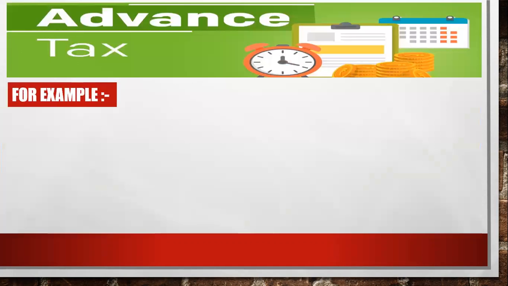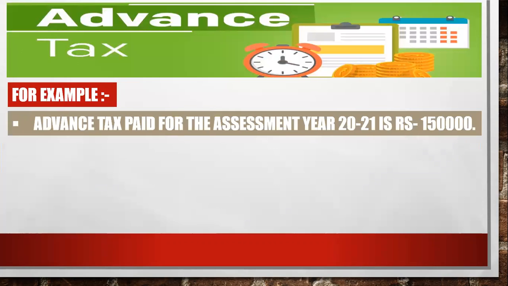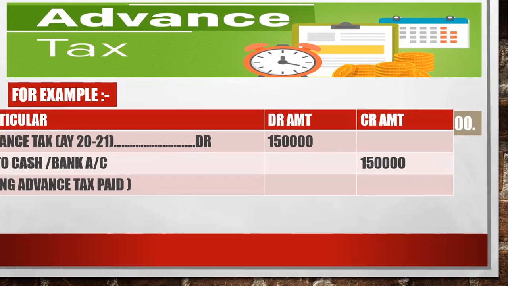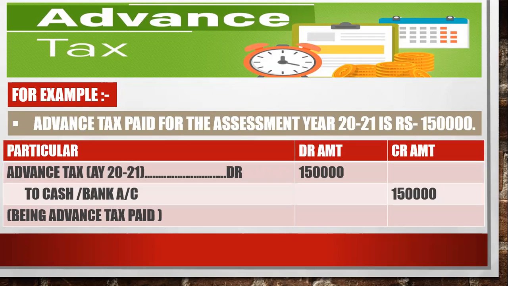So we have done with this. Advance tax, for example, is a transaction: advance tax paid for the assessment year so and so, amounting to rupees 1,50,000. What will be the journal entry for this? Advance tax to bank, because advance tax is a current asset. It's an asset account, so it always shows a debit balance. So advance tax account is debited to cash bank. Clear?